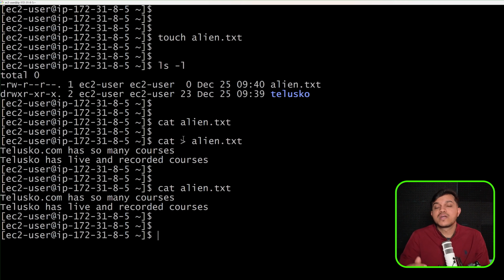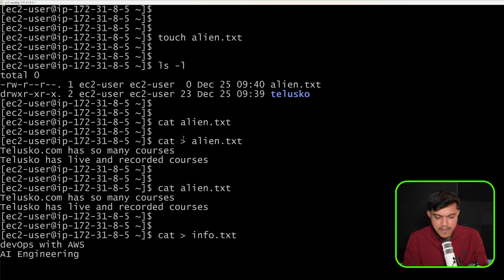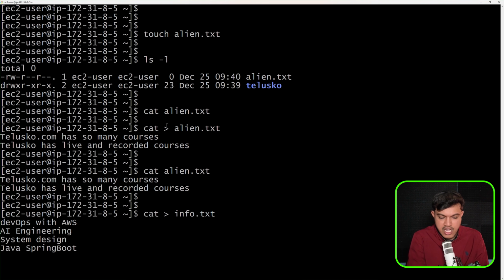Suppose we want to create a new file and also add some data. Again, the same thing can be used. I'll say cat, and I'll just give the name of the file. It could be anything. I'll say maybe information.txt, right? And I have an option to add some data here. Maybe I'll say here DevOps with AWS, maybe AI engineering, some course names. Okay, maybe I'll say here system design. Okay, I would like to go with maybe Java, Spring Boot, and Control plus D. I'm out of this. Let me clear my screen.